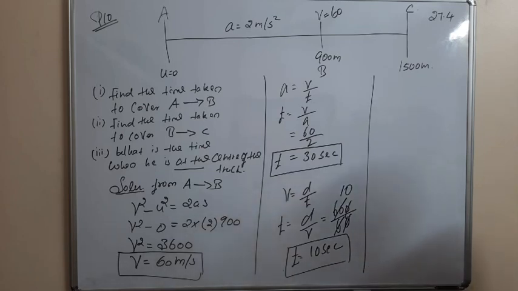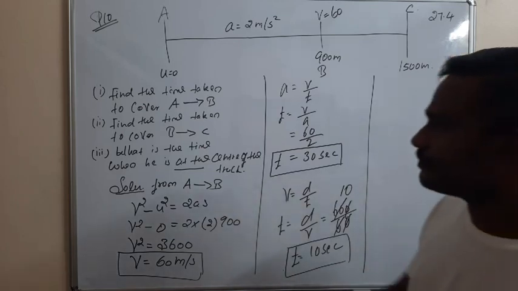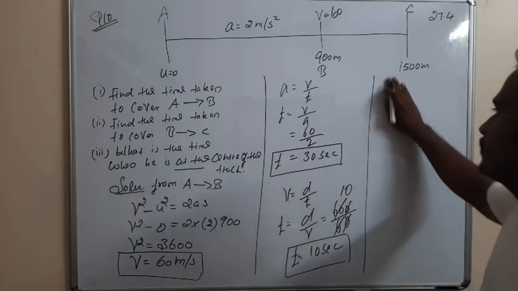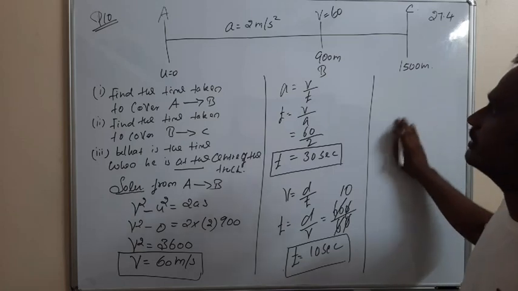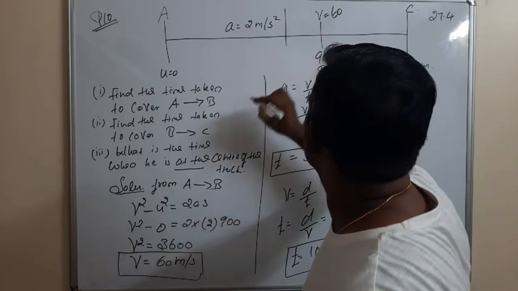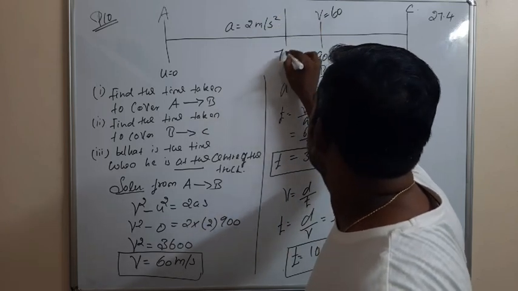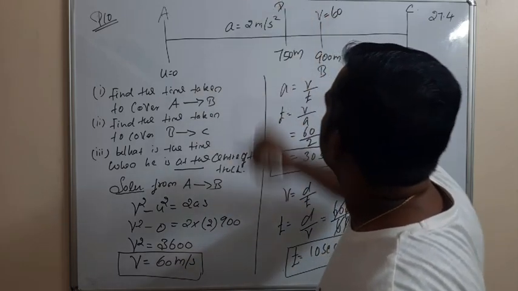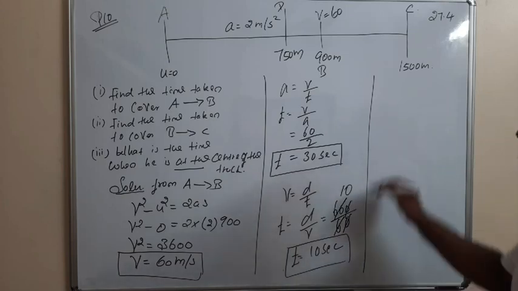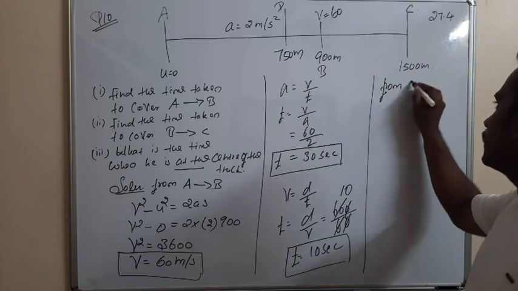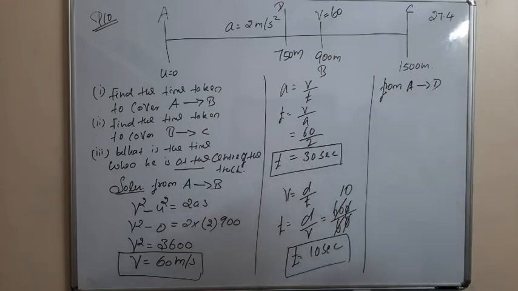Then next we have the third section. What is the time when he is at the center of the track? Center of the track means the displacement is equal to 750 meter. From A to this point, I am taking D. So from A to D, the center of the track.